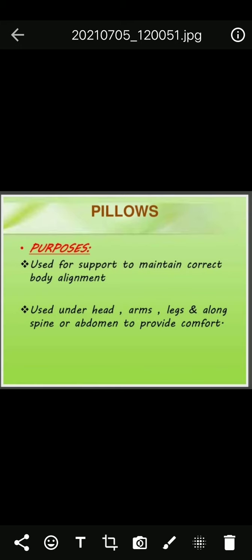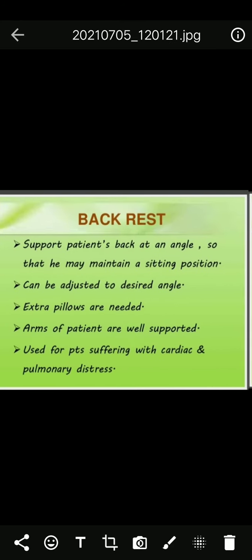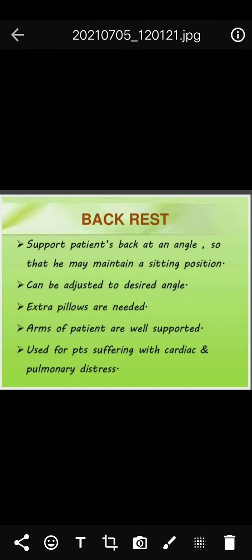Pillows. First one, pillows. Used for support to maintain correct body alignment. And these pillows are used under head, arms, legs and along spine or abdomen to provide comfort. What is the main purpose? To promote comfort, prevent discomfort, and the patient has rest, and to assist the patient to obtain adequate sleep to meet his requirement to maintain correct posture. And this is pillows.